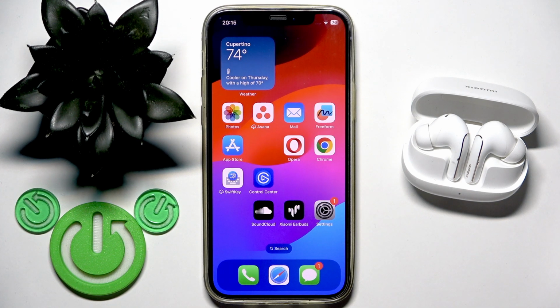Hello everybody and welcome. In this video I'm going to show you how to personalize spatial audio for your XIAOMI Buds 5 Pro earbuds.